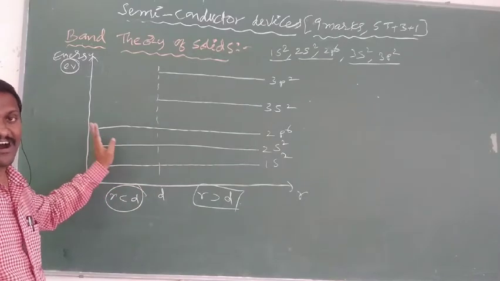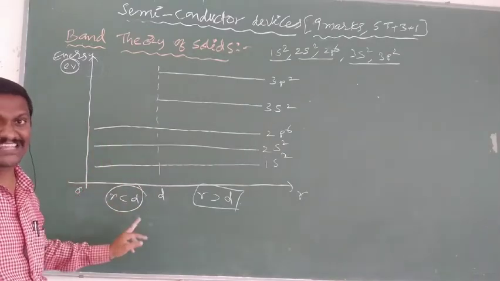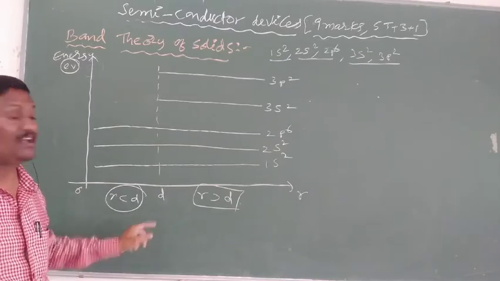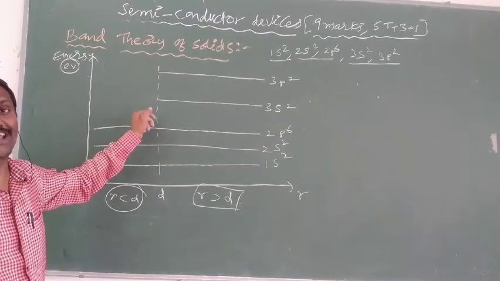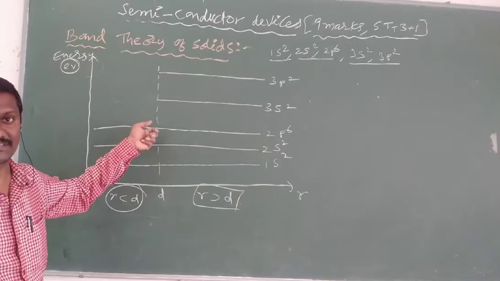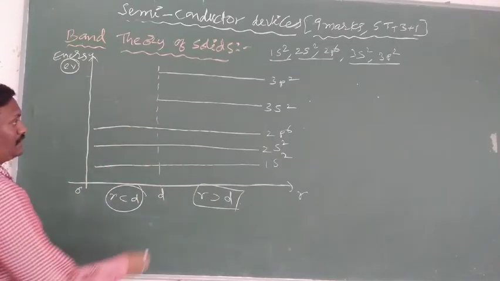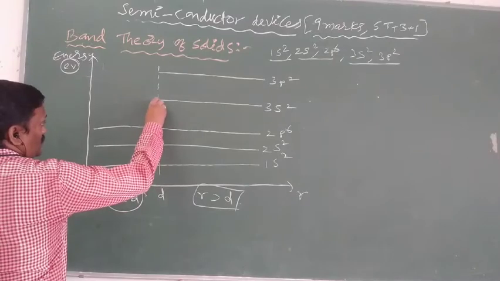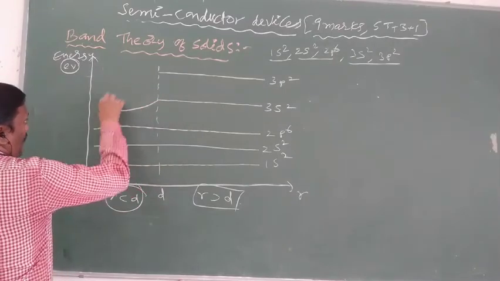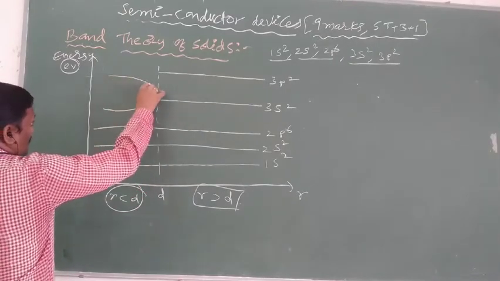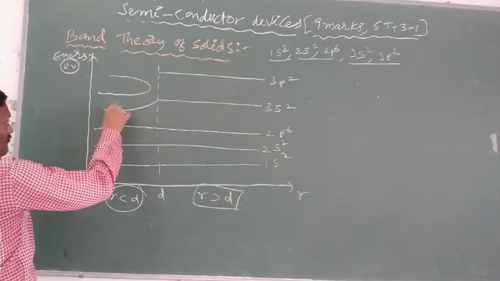Only if the interatomic distance r is less than d will interactions of outer energy levels take place. The overlapping of energy levels of 3s2 electrons in one atom and 3s2 electrons in neighboring atoms forms one band.